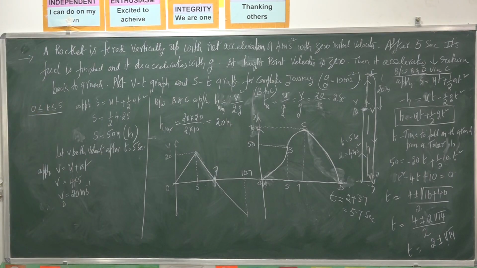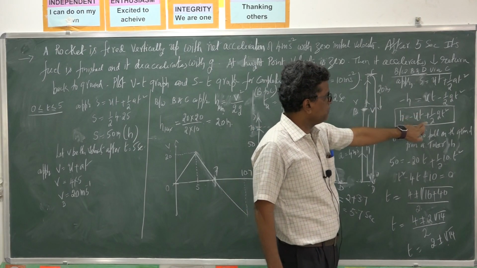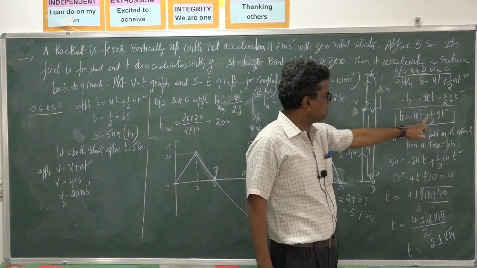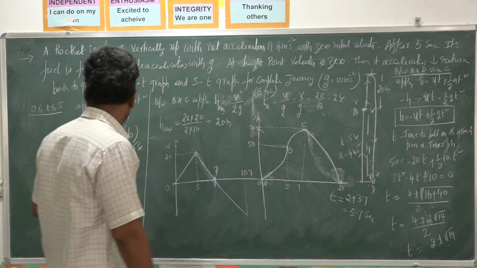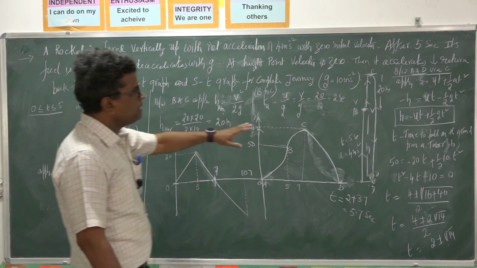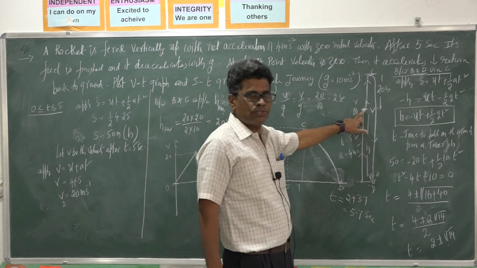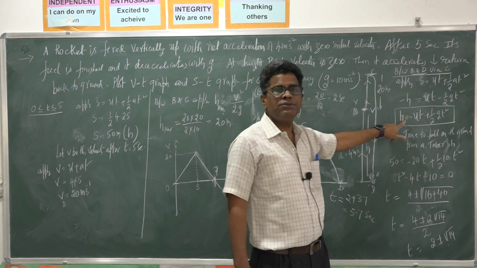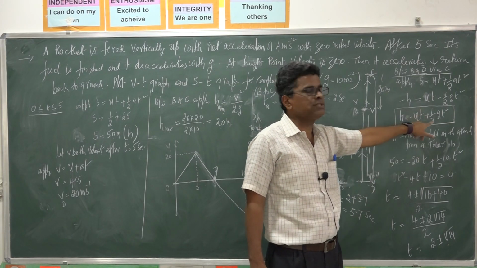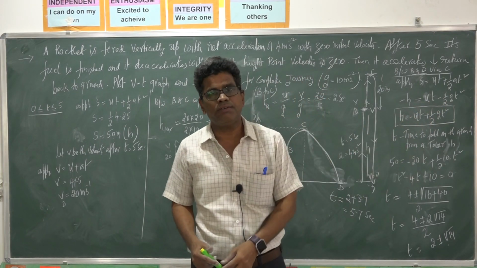In this problem you have to remember this one: h is equal to minus ut plus half gt square. This is also called the height of the tower formula. Where do we use it? Suppose a body is projected vertically up from a tower of height h. Then how much time will it take to reach the ground? We can use directly h is equal to minus ut plus half gt square. This is called the height of the tower formula.